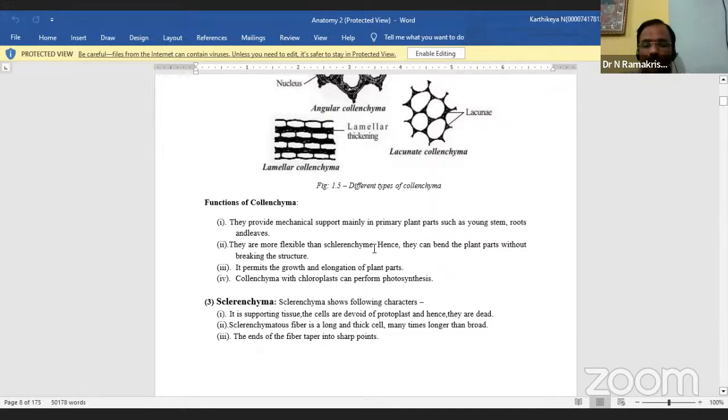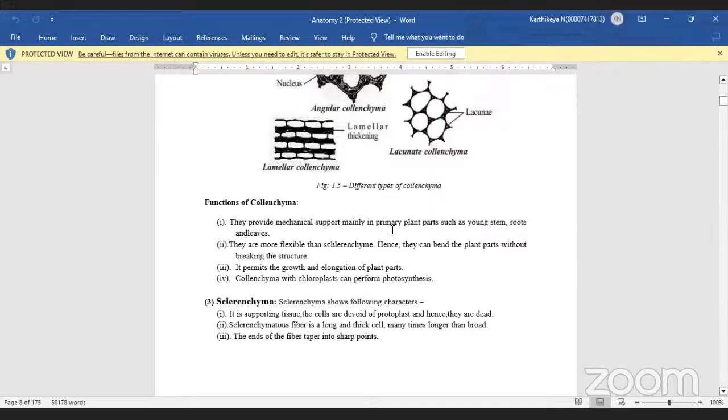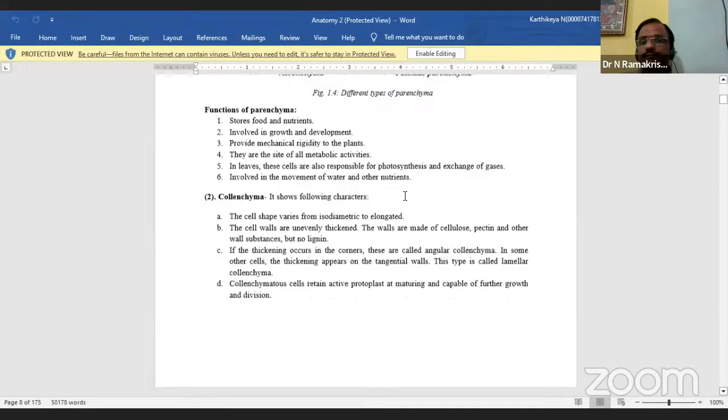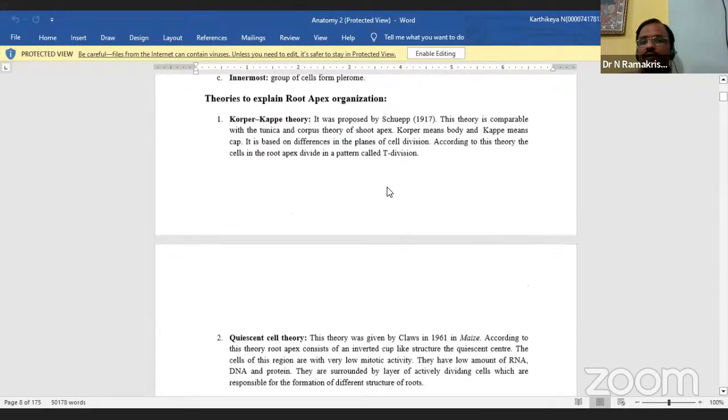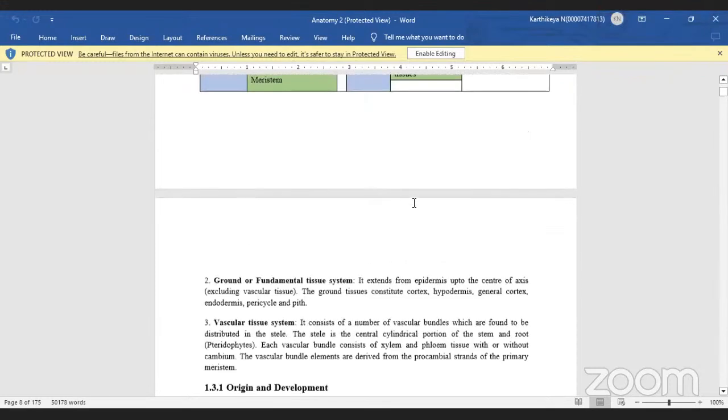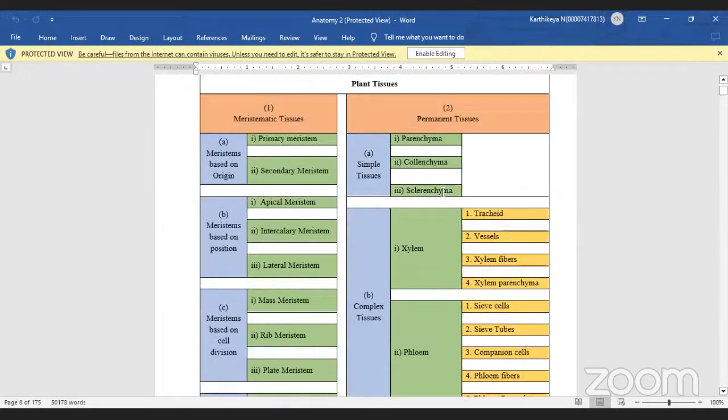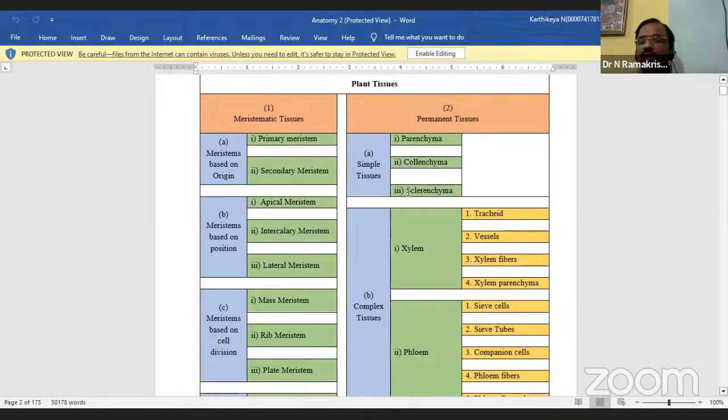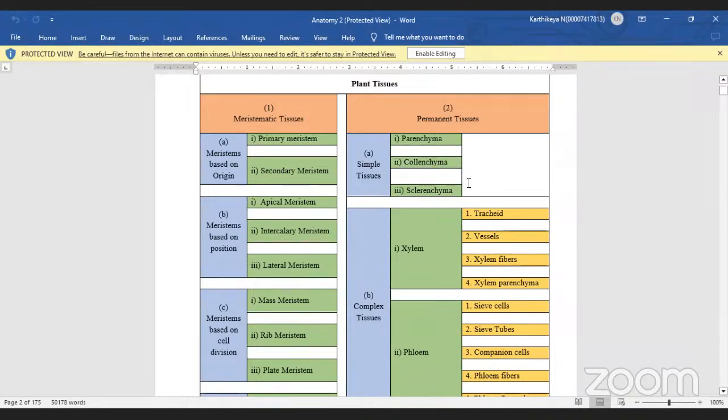Is it okay now? Parenchyma? Is it clear? Yes, sir. What is the last one? Sclerenchyma. Is it okay now?